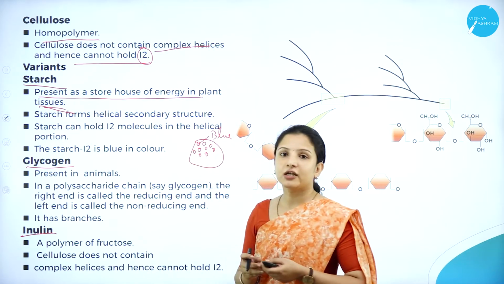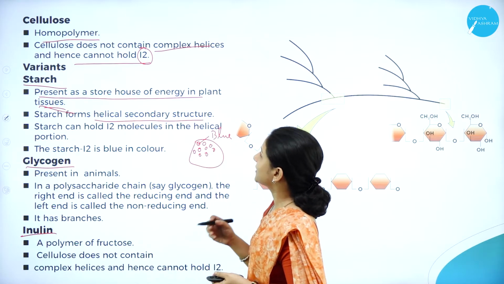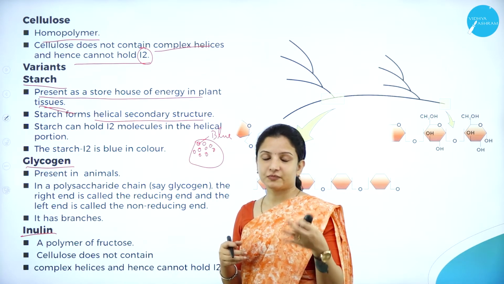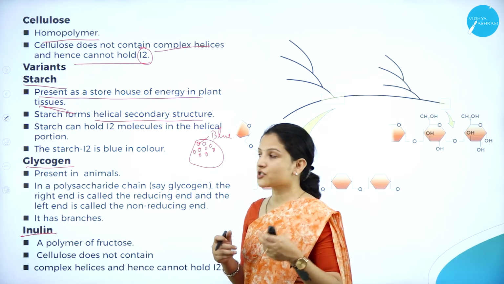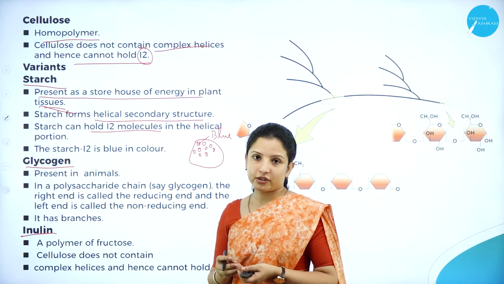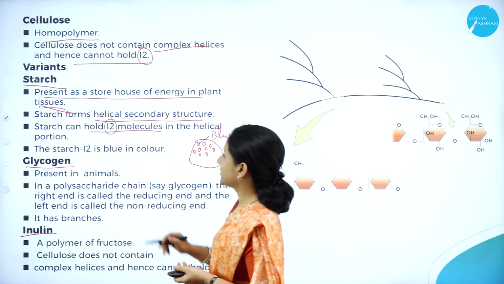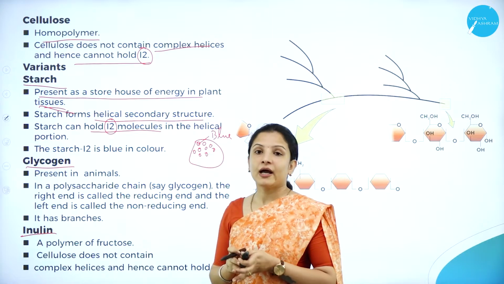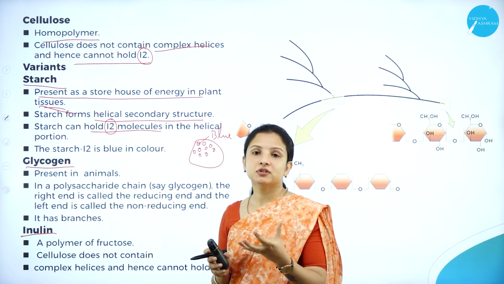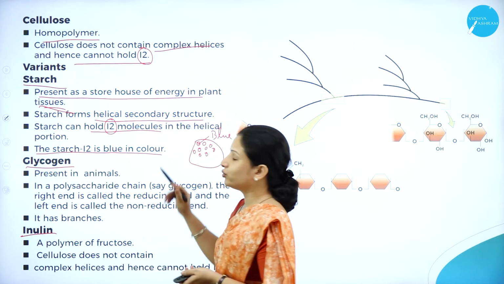And starch forms a helical secondary structure, and because it is made up of complex helical structures, it can hold the iodine molecules, that is 2% iodine molecules or I2 molecules, in the helical portion. And because it can hold the iodine solution, it gives the blue color. Therefore, starch with I2 is blue in color.